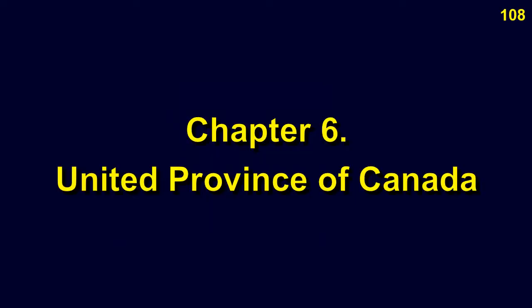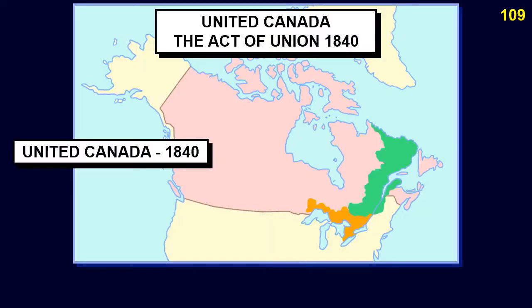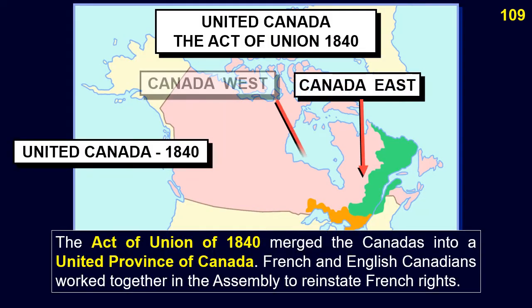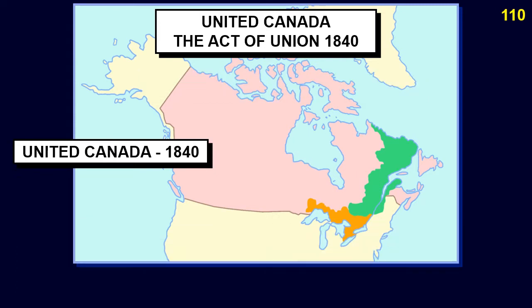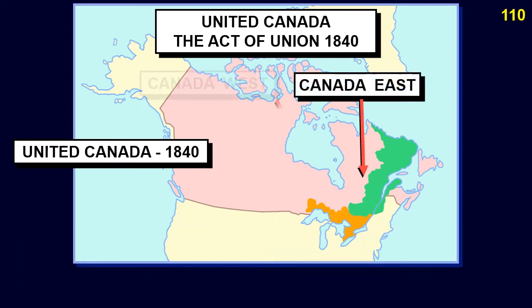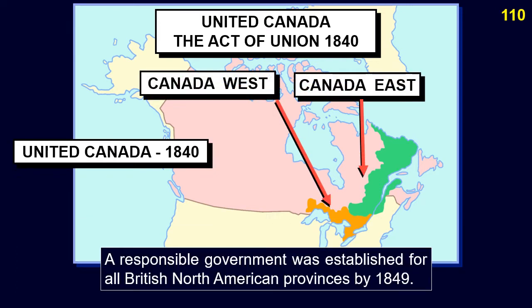Chapter 6. The United Province of Canada. The Act of Union of 1840 merged the Canadas into a United Province of Canada. French and English Canadians worked together in the Assembly to reinstate French rights. A responsible government was established for all British North American provinces by 1849.